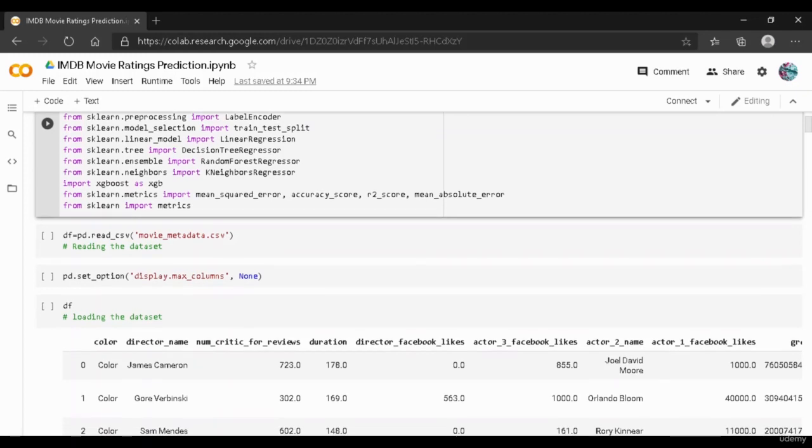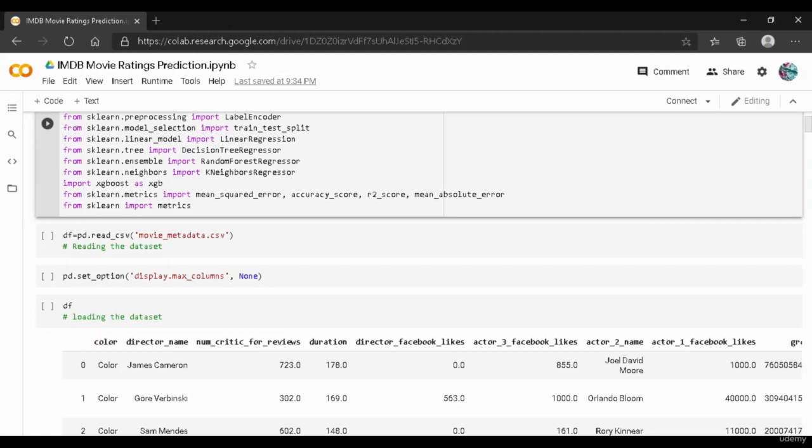And then we have imported another model called the random forest regressor. A random forest is a meta estimator that fits a number of classifying decision trees on various subsamples of the dataset, and it uses averaging to improve the predictive accuracy and control overfitting. Decision tree regressors or classifiers are prone to overfitting, and that problem is not seen in a random forest regressor, which never gives us an overfitting problem as compared to a decision tree regressor.